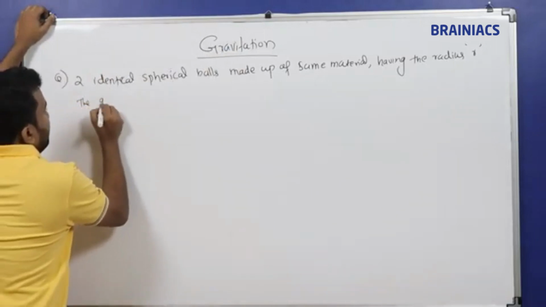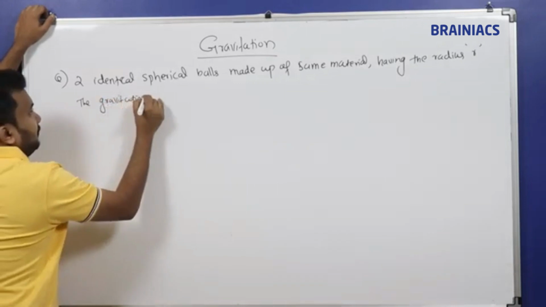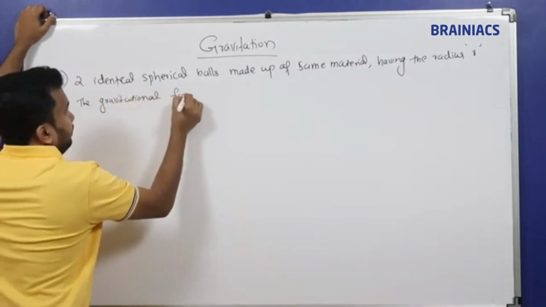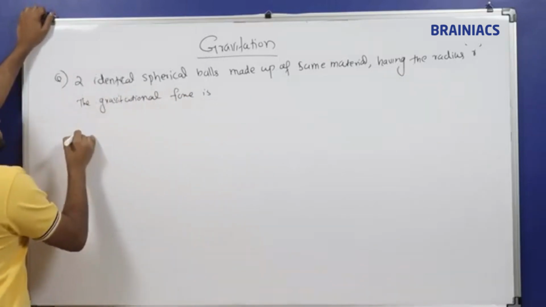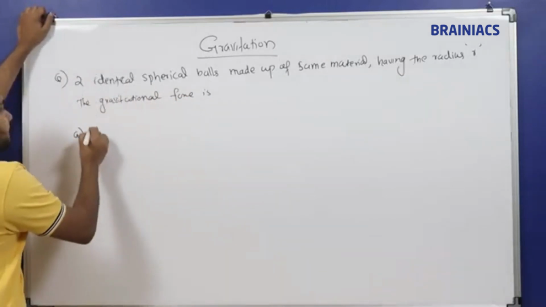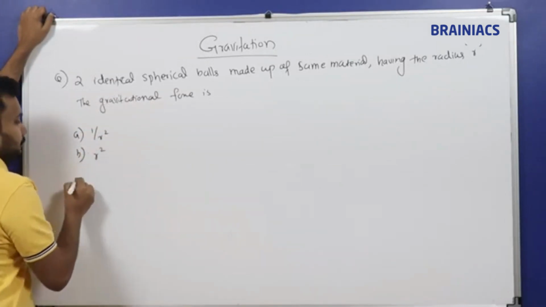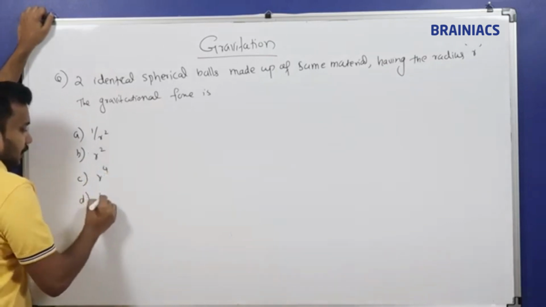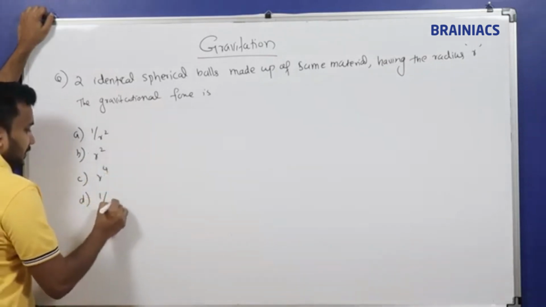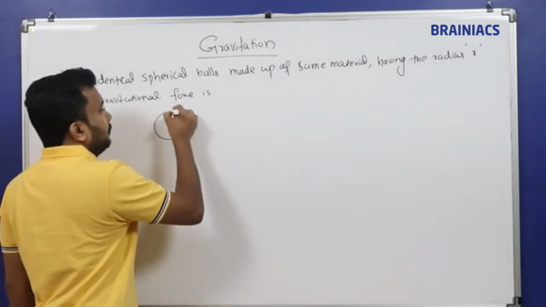The gravitational force is... there will be options. Gravitational force: A) 1 by r square, B) r square, C) r power 4, D) 1 by r power 3. There are different options will be there. So a diagram is also given along with the question.